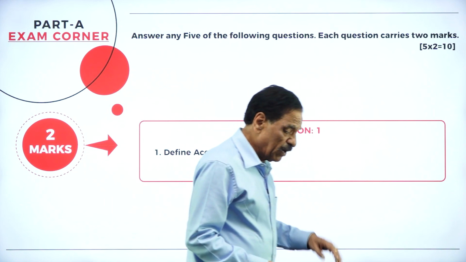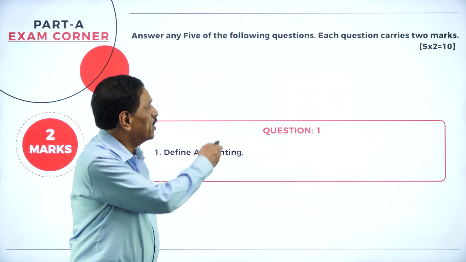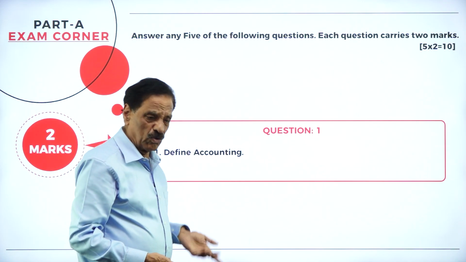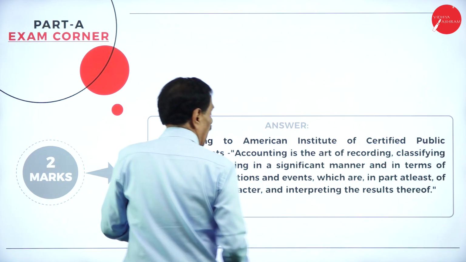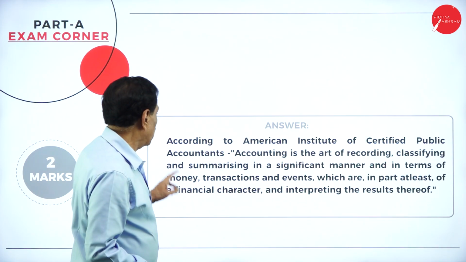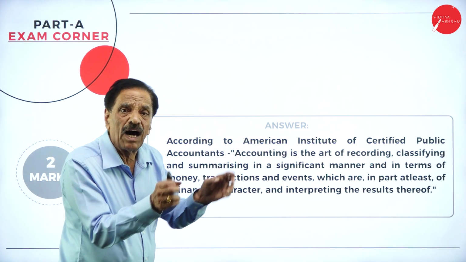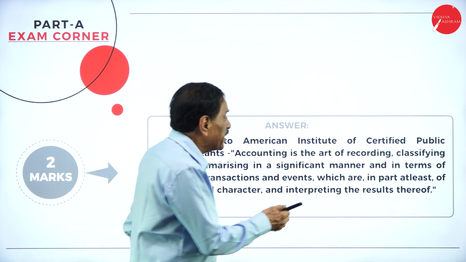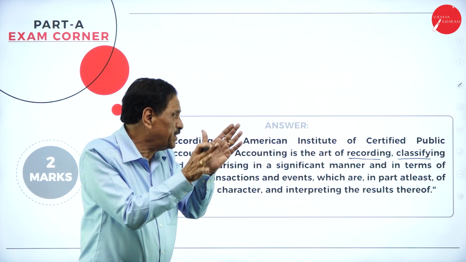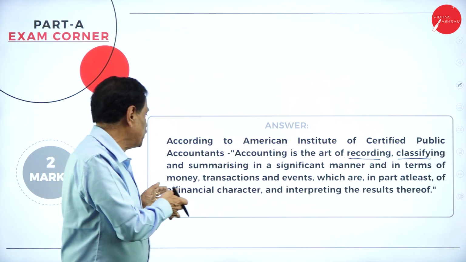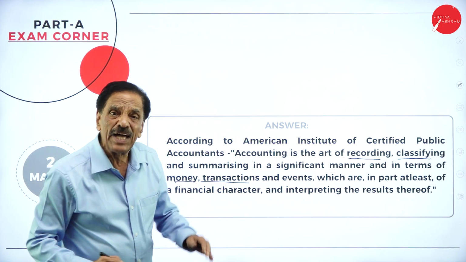Now, answer the following questions. 2 marks questions, we are going to get the answers. What is the first question? Define accounting. What is accounting? According to the American Institute of Certified Public Accountants, accounting is the art of recording, classifying, and summarizing in a significant manner and in terms of money, transactions.